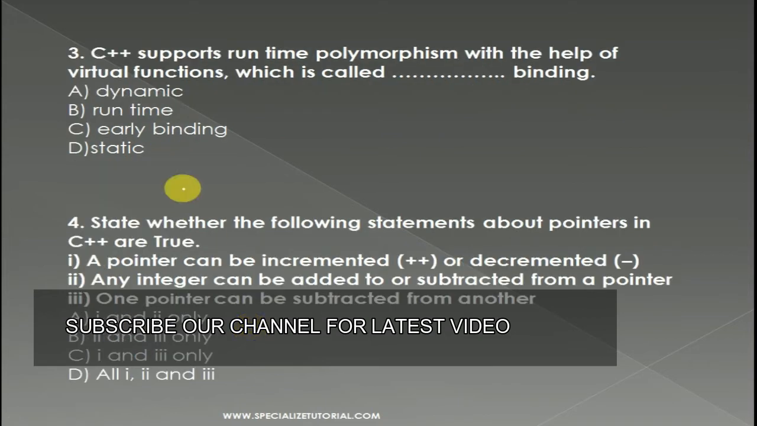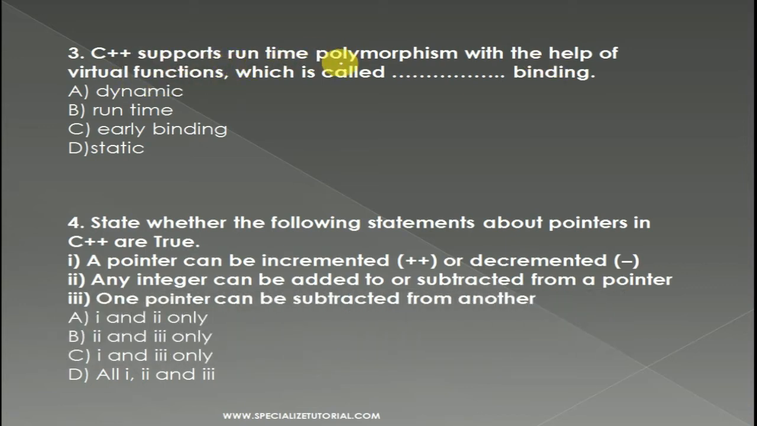Take the next question. C++ supports runtime polymorphism with the help of virtual functions, which is called dash binding: dynamic, runtime, early, or static. Which is the right answer? Yes, dynamic. So C++ supports runtime polymorphism with the help of virtual functions, which is called dynamic binding.